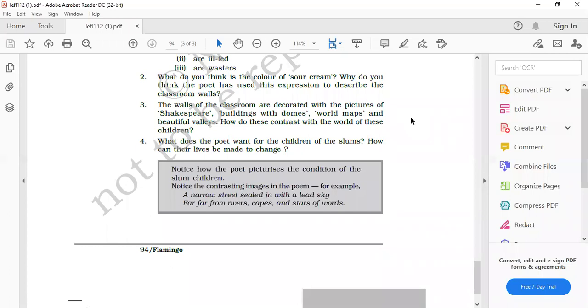Obstacles hamper their physical and mental growth. The pictures on the wall suggest beauty, well being, progress, and prosperity. That is a world of sunshine and warmth of love. But the world of the slum children is ugly and it lacks prosperity. Very good. It is only to show the contrast, and symbolize the contrast, of the outside world and the inside world, inside the classroom and outside in the slum area.